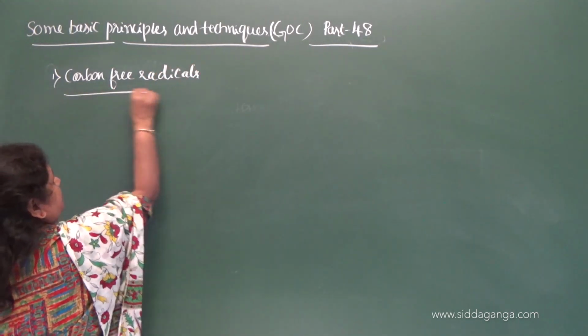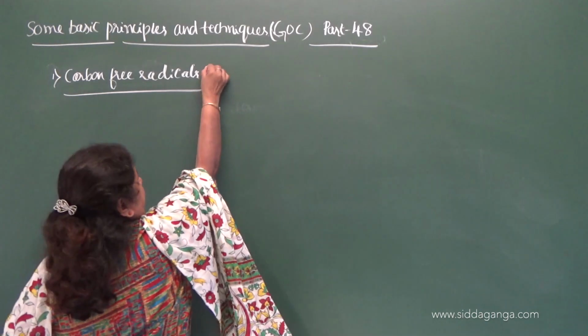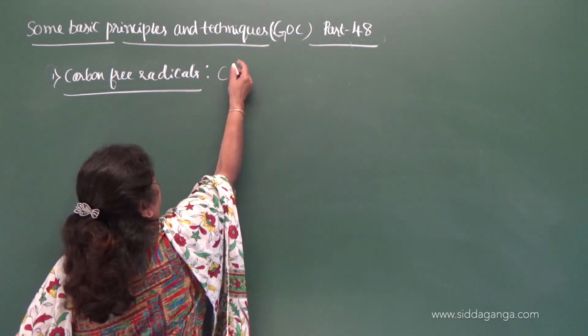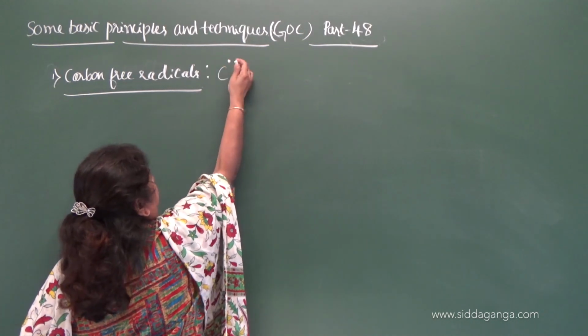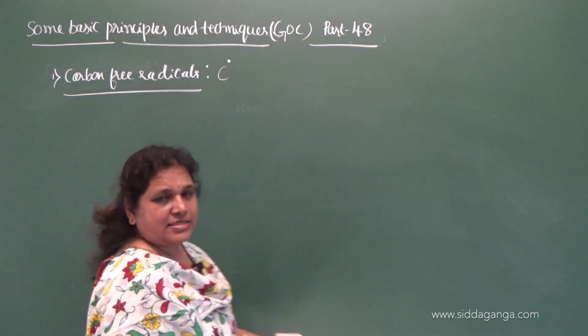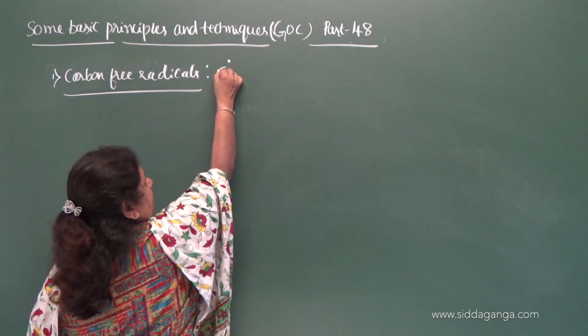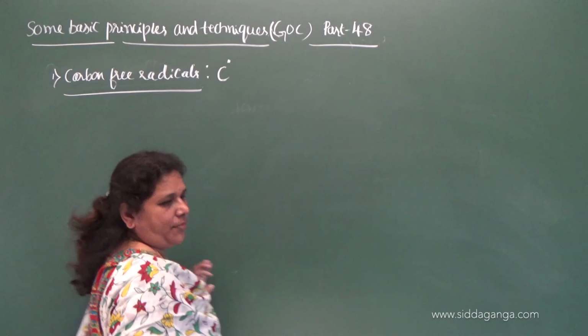What are carbon free radicals and how do we represent them? It is represented as carbon having an unpaired electron. See here, carbon containing one unpaired electron.